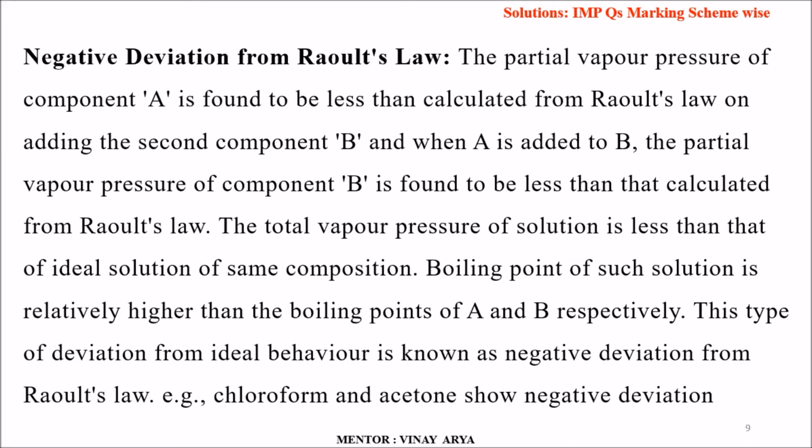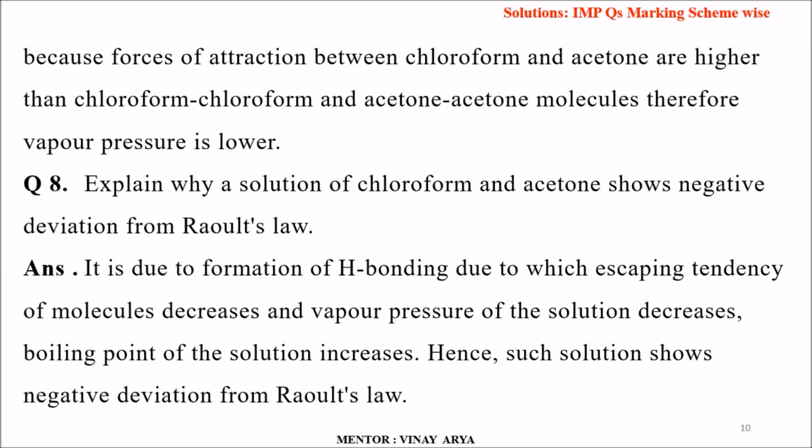This type of deviation from ideal behavior is known as negative deviation from Raoult's law, and the example we can take is chloroform and acetone. They show negative deviation because the force of attraction between chloroform and acetone is higher than that between chloroform and chloroform or acetone and acetone molecules. Therefore, vapor pressure is lowered. Coming to the 8th question, students, explain why a solution of chloroform and acetone shows negative deviation from Raoult's law.